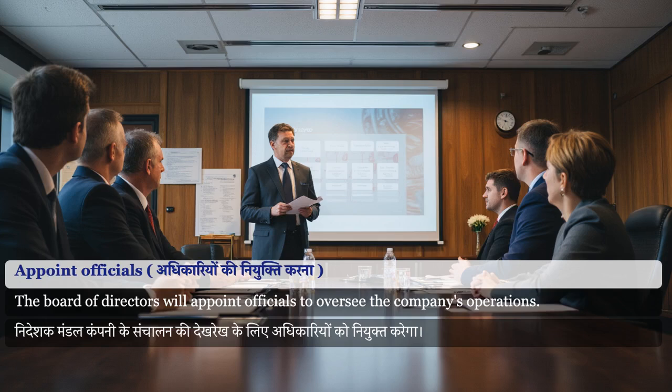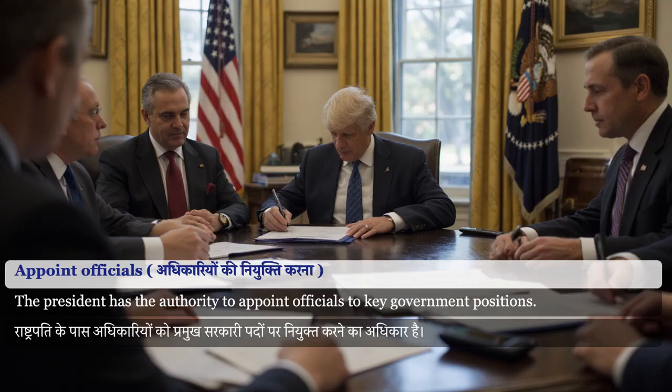The Board of Directors will appoint officials to oversee the company's operations. The President has the authority to appoint officials to key government positions.